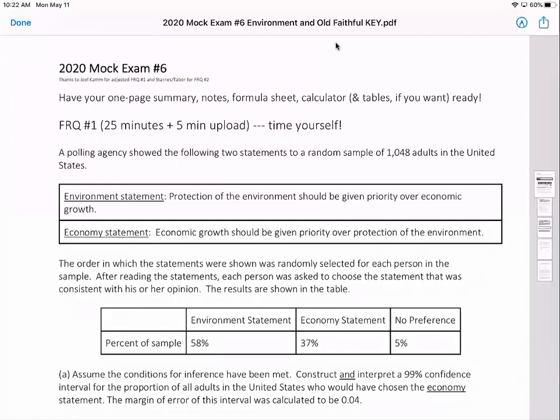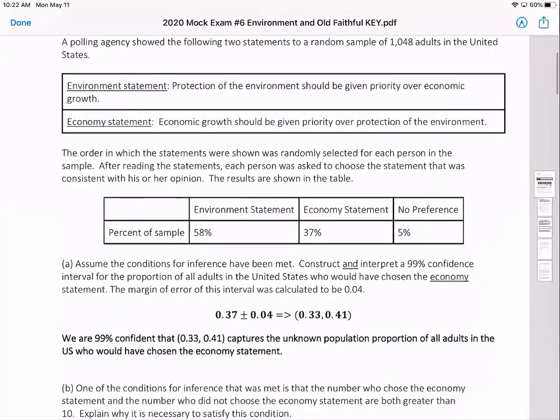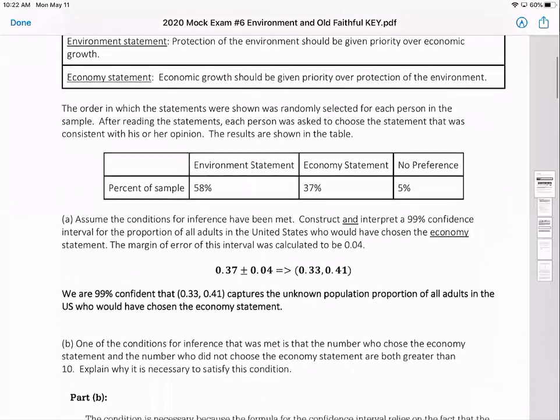But this question came from, let's see, I think it was the 2015 or 16 AP exam. I have to double check. But it was question 5 on that exam, whichever one it was. So we have 2 statements. We have a random sample of 1,048 adults in the US. And we're given the breakdown of how many said environment or economy or no preference.